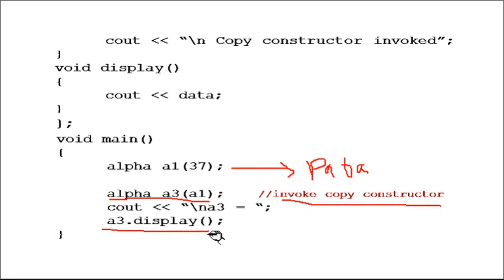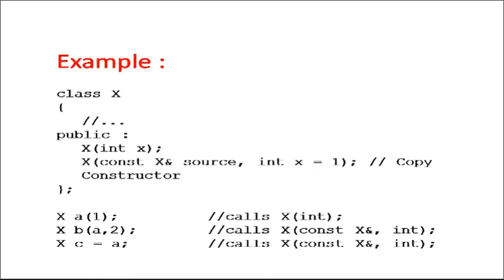So in the same class we can have different types of constructors, as well as a destructor. We have taken one more simple example here. We have a class with the name X, right? In this class we have one parameterized constructor, and then we have one copy constructor, and to this copy constructor we are passing one default value. See here, that is x equal to 1. For example, in the first case, the class name is X and I am saying A(1), so it will call the parameterized constructor.